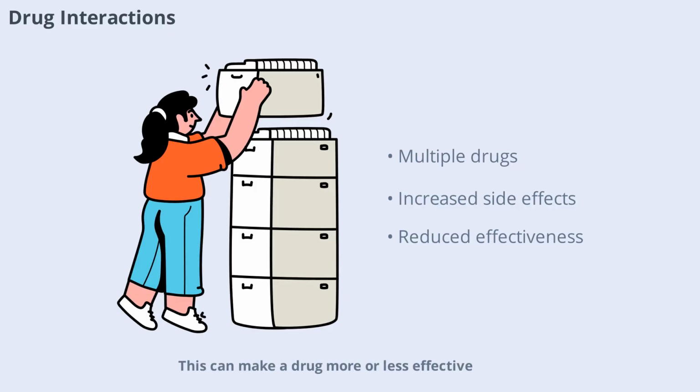Drug interactions occur when one drug affects the action of another. This can make a drug more or less effective or increase the risk of side effects. For example, some antibiotics can reduce the effectiveness of birth control pills. Understanding drug interactions is crucial for safe medication use, especially in people taking multiple drugs.